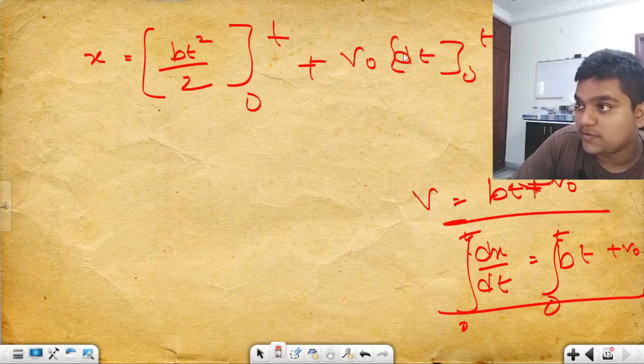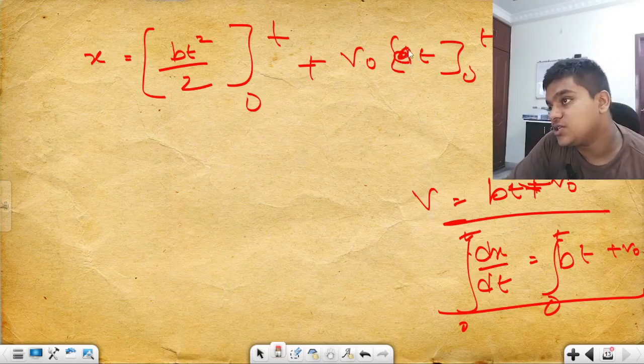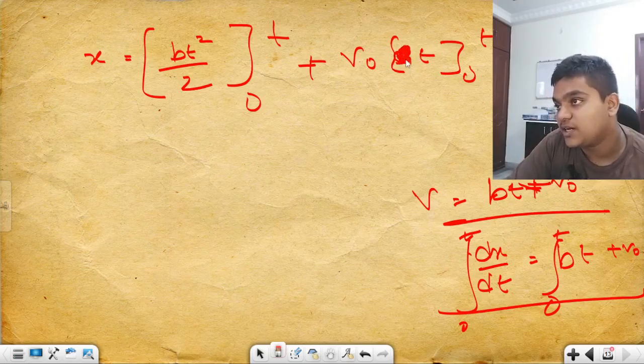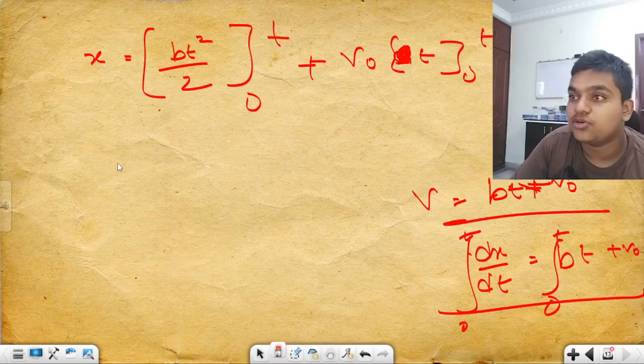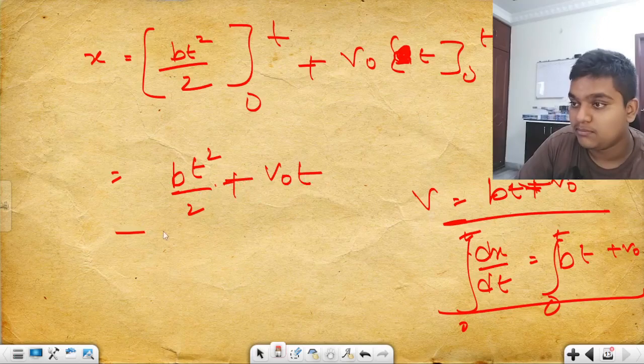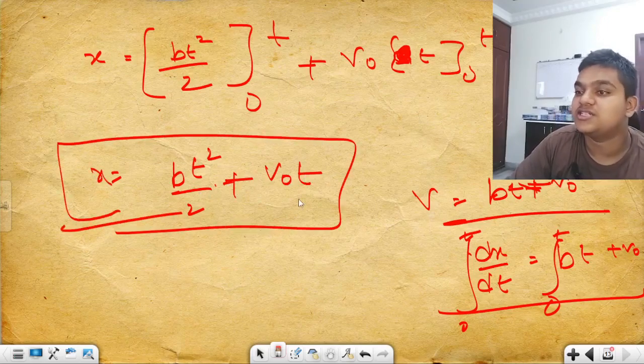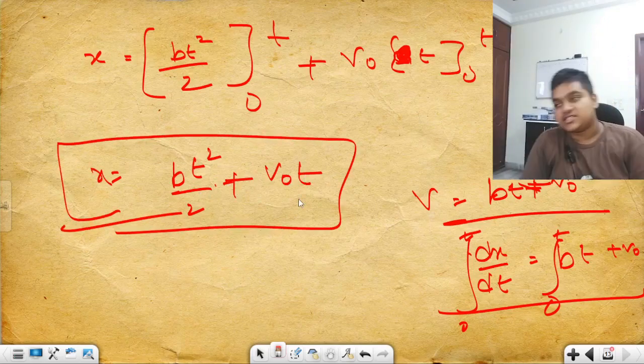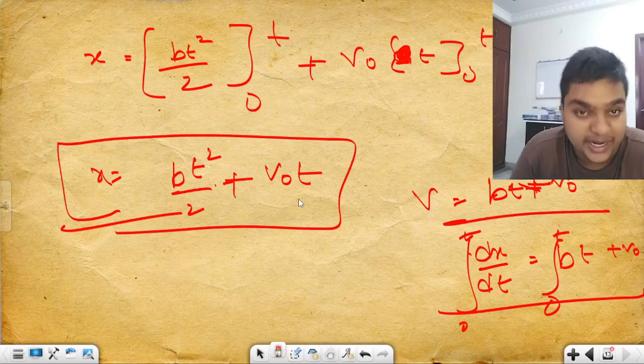On integration, the d goes away, so t from 0 to t. Putting in t, it becomes bt square by 2 minus 0, plus v naught t, and this is your distance traveled. That is your final distance.